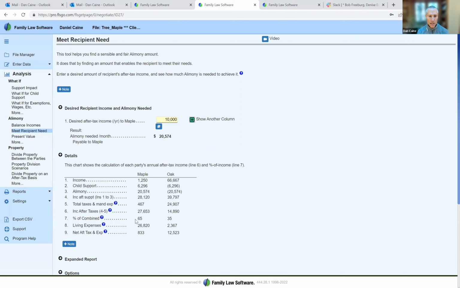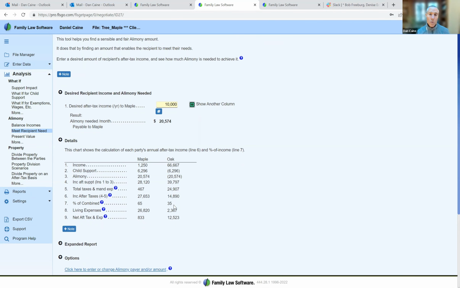And again, we can look at the details, and after tax, Maple ends up with $800 a month, which is the $10,000 a year cushion that we were talking about. So that's okay, right? That brings Maple. And if we wanted Maple to exactly break even, have no cushion, just cover the expenses we've entered, we'd enter 0 here, and it would be $19,697.